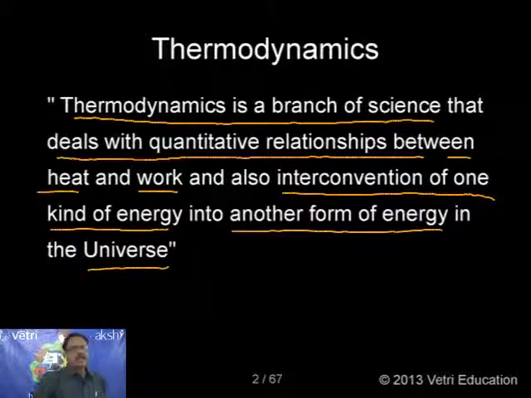This is called thermodynamics. Let me repeat again. Thermodynamics is a branch of science that deals with quantitative relationships between heat and work, and also interconversion of one kind of energy into another form of energy in the universe. That is called thermodynamics. Okay.